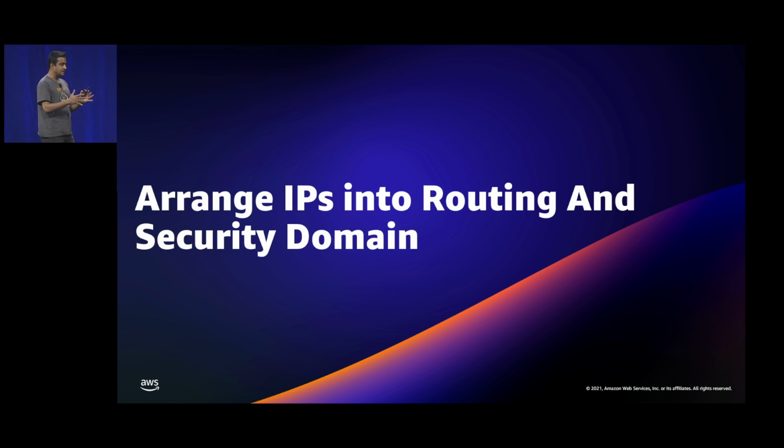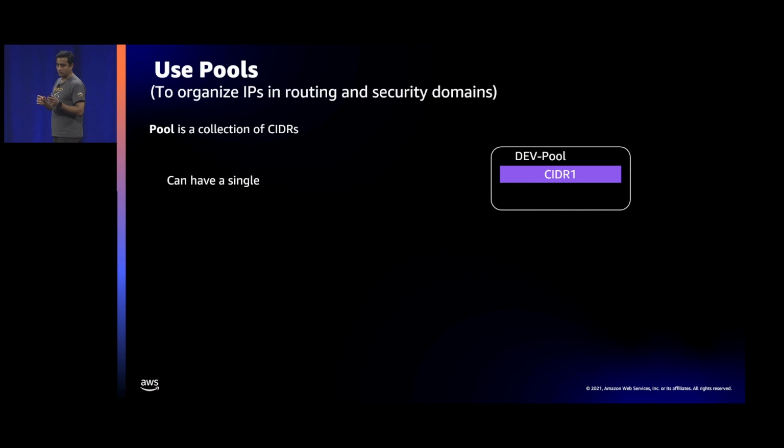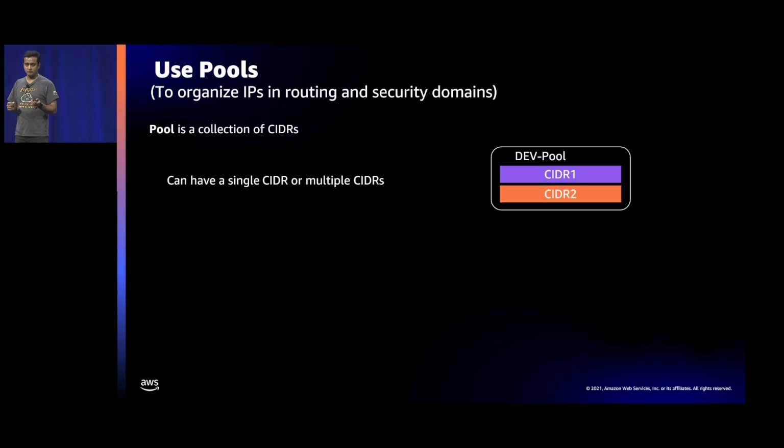So now let's get into the detail, right? The first thing is, how do you arrange your IP address into routing and security domains? And here, one important concept that you have to understand is pool. A pool is a collection of CIDRs, one CIDR or multiple CIDRs. The benefit of a pool is that when you're automating your assignments, your scripts are pointing to the pool.